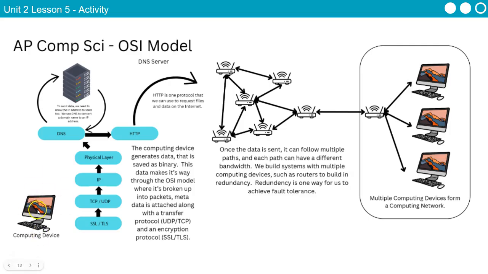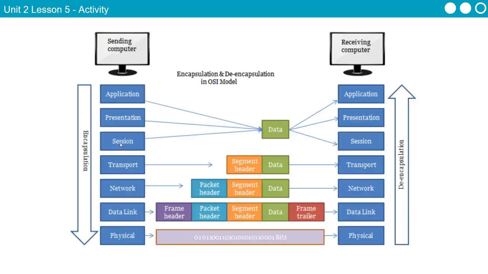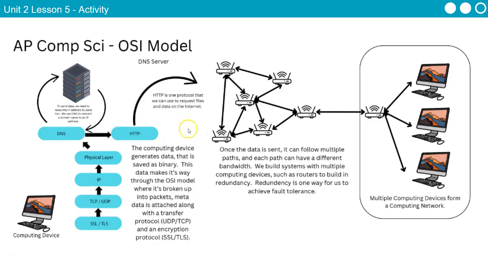So what we have here is this computing device, along with our OSI model, which looks upside down because we're putting the physical layer up top. Just understand we're looking at it from this encapsulation side. So I just flip this so we can work our way up rather than work our way down. So the first thing that we have is our encryption, right? So when you see SSL or TLS, you need to know that that's an encryption protocol, and it tells that computer how to encrypt that data so that not everyone can read it. Once it gets that, right, again, we have the data, right?